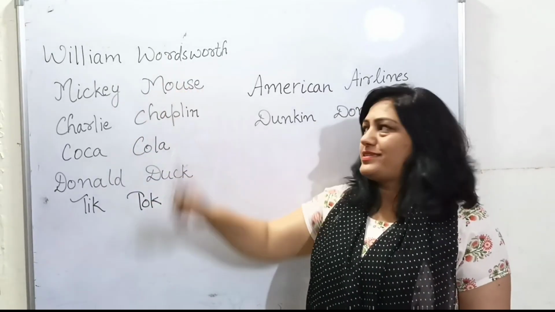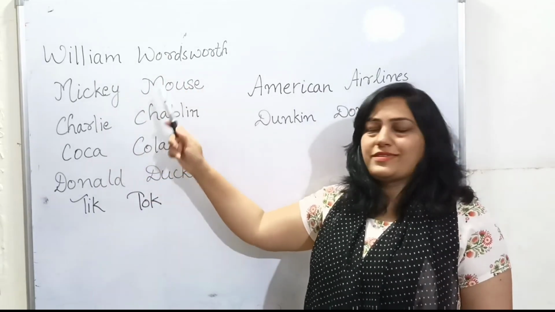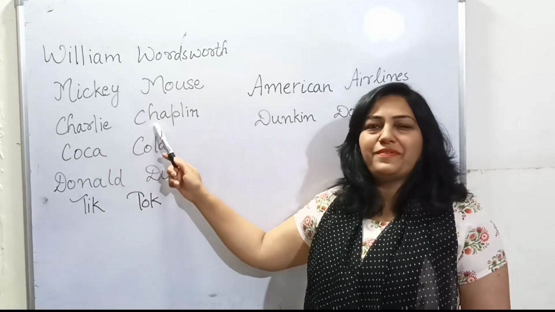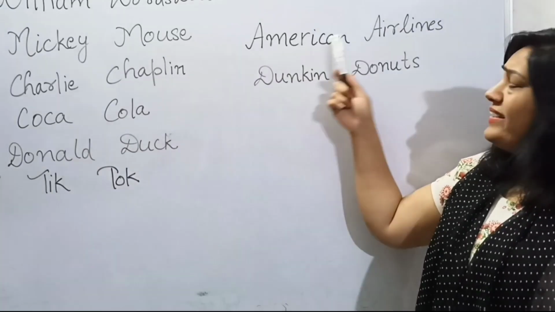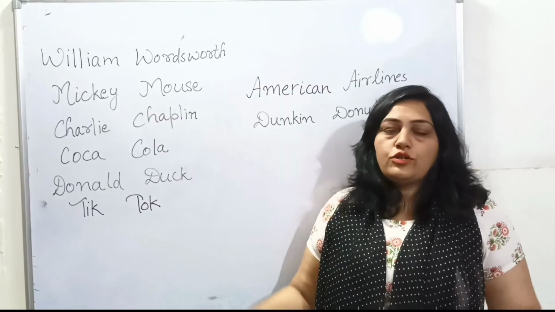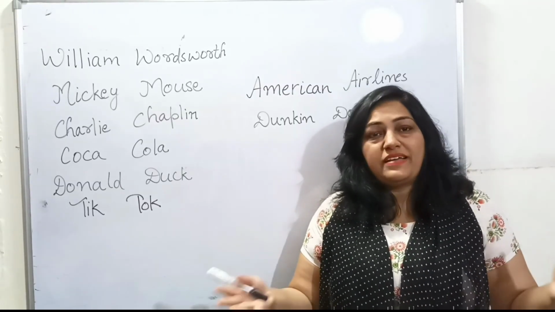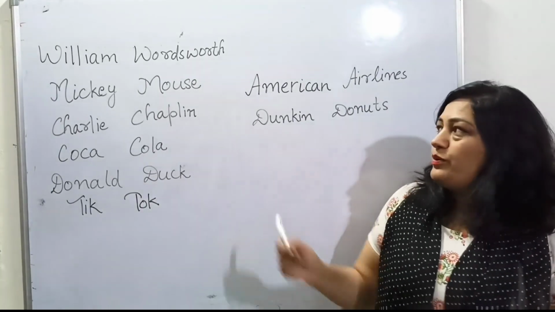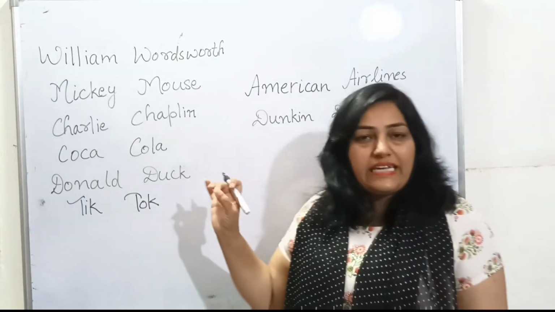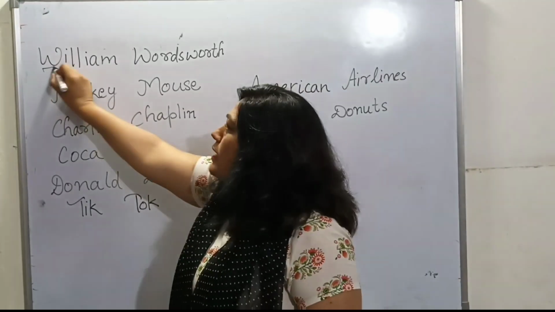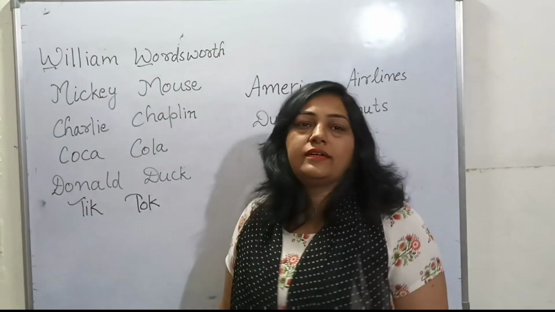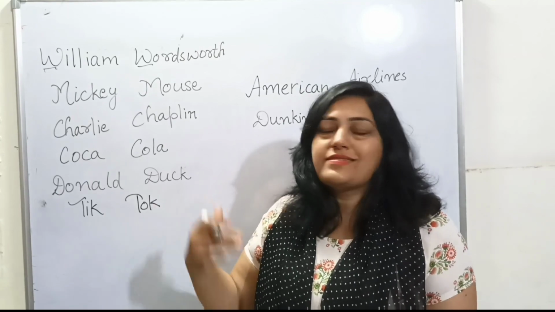William Wordsworth, Mickey Mouse, Charlie Chaplin, Coca-Cola, Donald Duck, TikTok, American Airlines, Dunkin' Donuts. You all will be surprised what ma'am has started today. So I tell you, did you notice something in these words? William Wordsworth, famous poet name, starting with W letter with the same sound, wa sound.